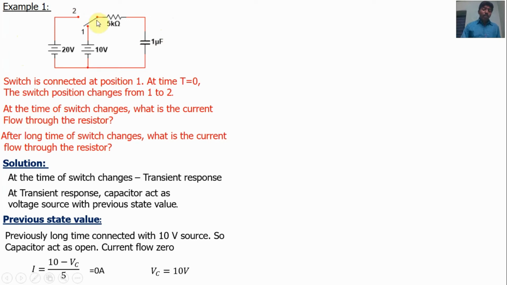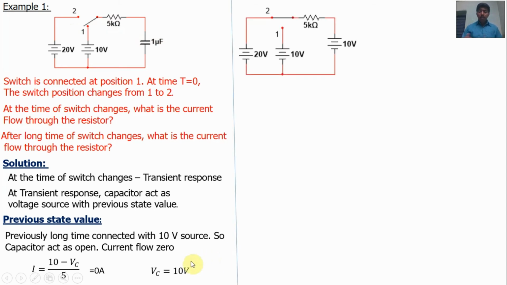So when the switch changes from 1 to 2 position, the capacitor will act as voltage source with previous state value 10 volts. So replace the capacitor by 10 volt DC source. Now find the current flow through the resistors. Apply Kirchhoff's voltage law. We will get I is equal to (20 minus 10) by 5 kilo ohms is equal to 2 milliamps. At the time of switch changes from 1 to 2, the current flow will be 2 milliampere.